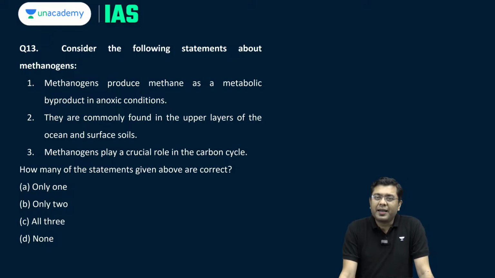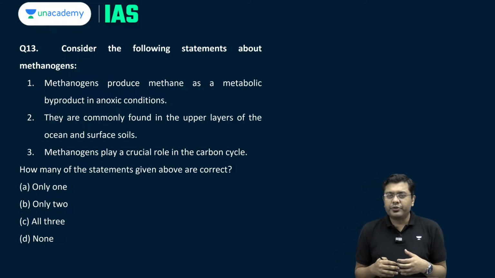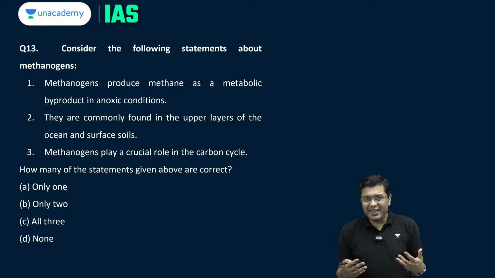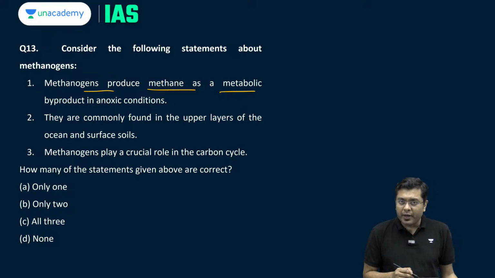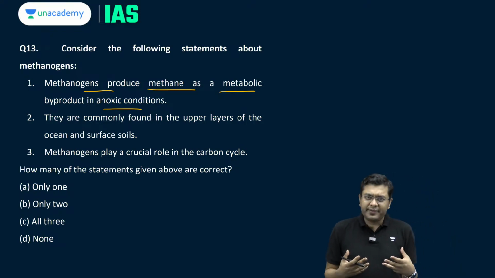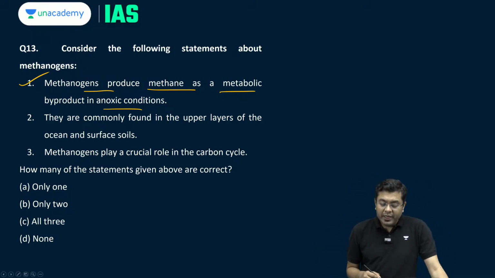Now, consider the following statements about methanogens. Methanogens, these are the microscopic organisms which prevail under hypoxic conditions, that is lack of oxygen. They utilize the organic matter and they end up producing methane as a consequence of that. So, methanogens produce methane as a metabolic byproduct in anoxic conditions. Anoxic means lack of oxygen, hypoxic condition.